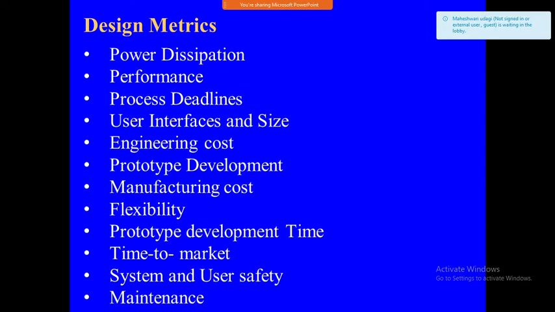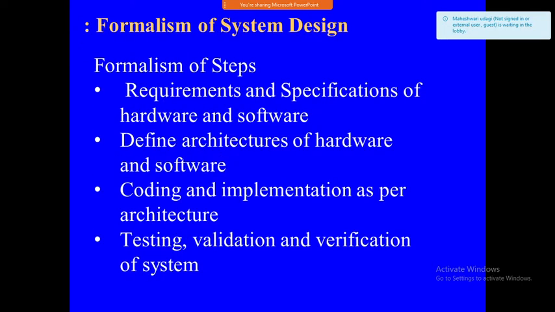See, you are working with your mobile. If anything happens to that mobile, then you go to the service center. That is giving maintenance for the particular device. That is maintenance. Next is the formalization of a system design. Formalization of a system design has some steps. The first one is the requirement and specification of the hardware and the software.